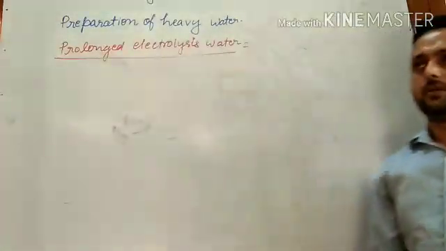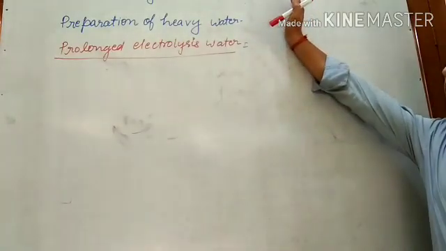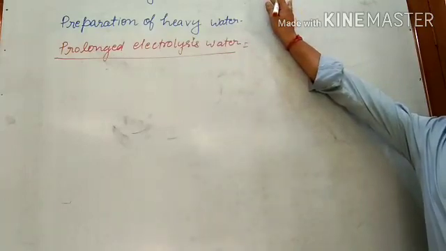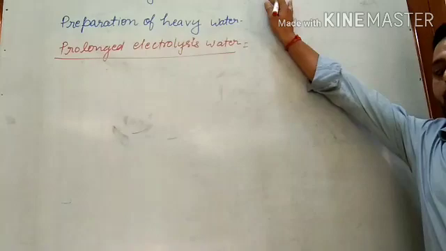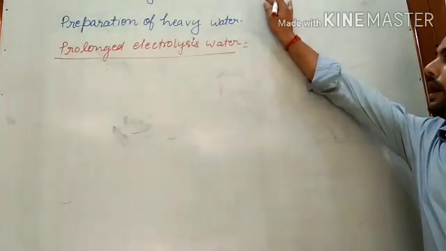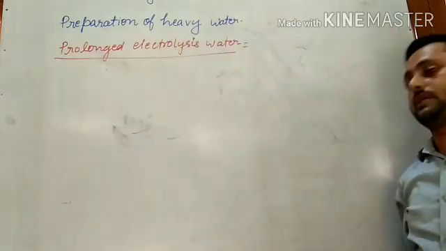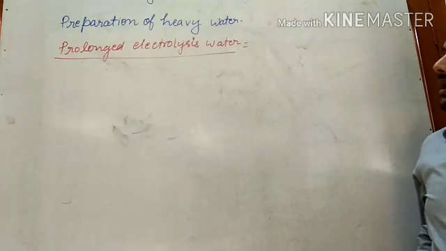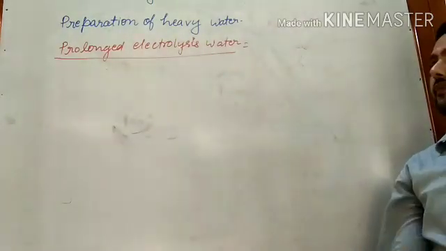You know that D2O is present in water along with H2O. When prolonged electrolysis takes place, H2O is released faster, because the releasing rate of H2 is higher than that of D2. So D2O will remain there, because the melting and boiling point of D2O is higher.